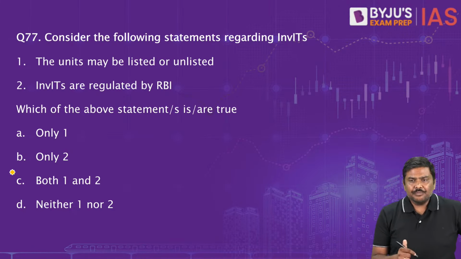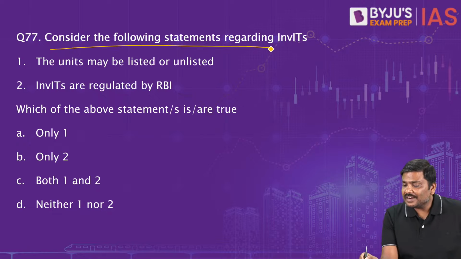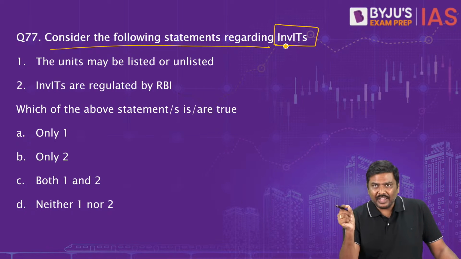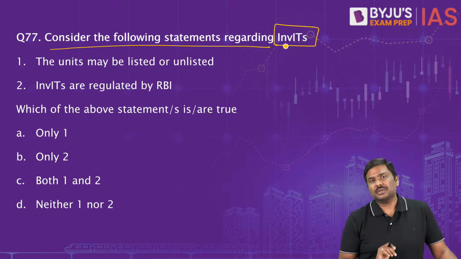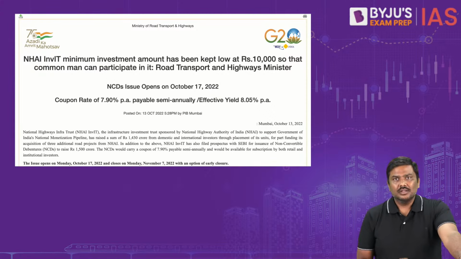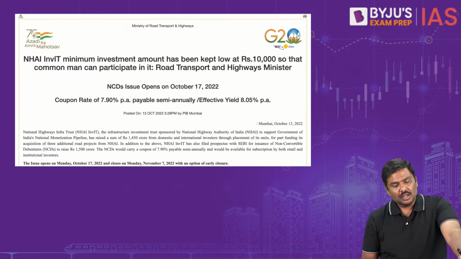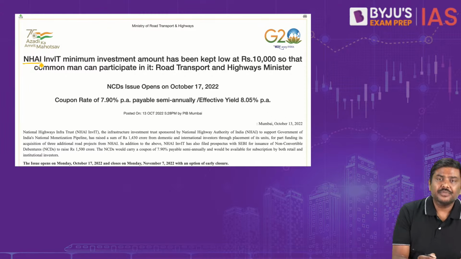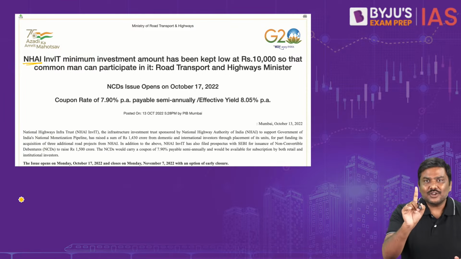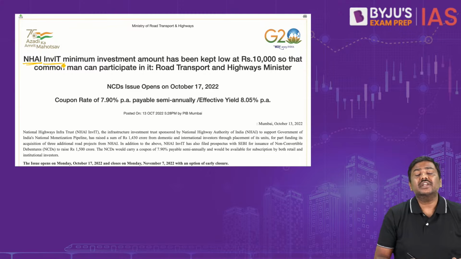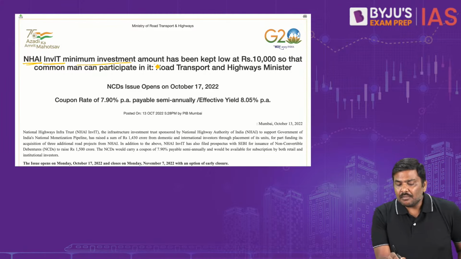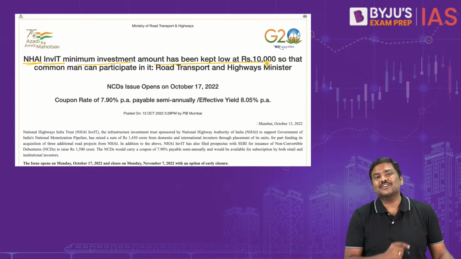Question number 77 now. Consider the following statements regarding Infrastructure Investment Trust, InvIT. Very famous. Why? I'll tell you. Please have a look at the PIB portal screenshot. This is a screenshot from PIB portal. National Highways Authority of India, NHAI, has launched its first Infrastructure Investment Trust, InvIT. Minimum investment amount has been kept very low at 10,000 rupees.